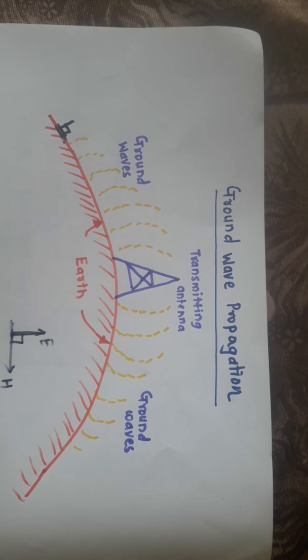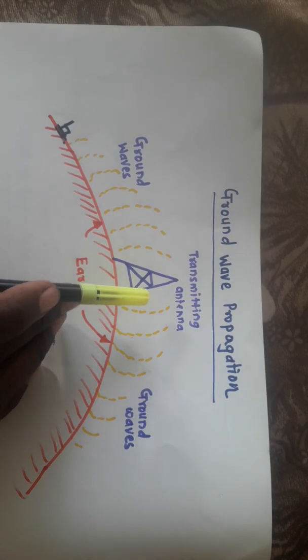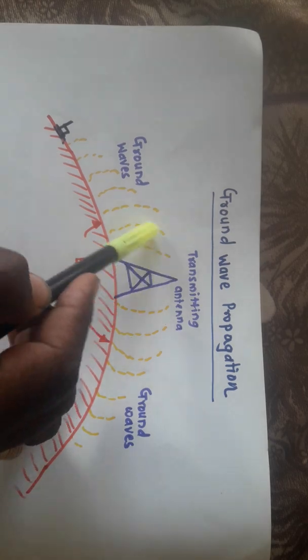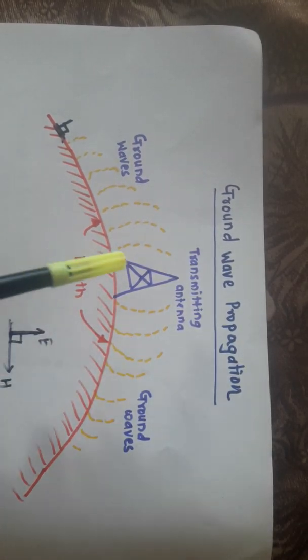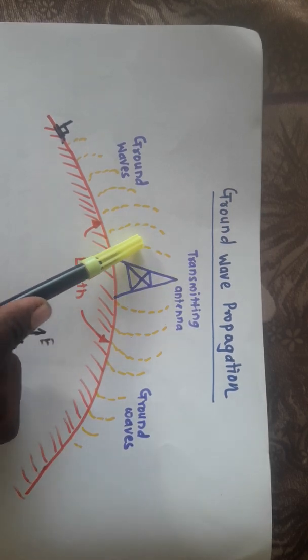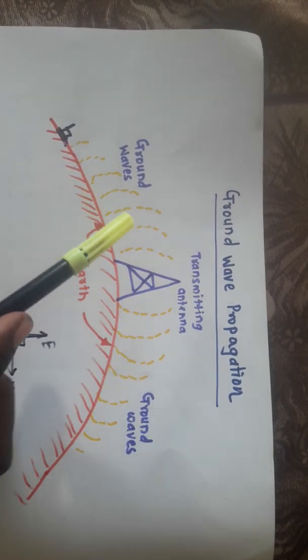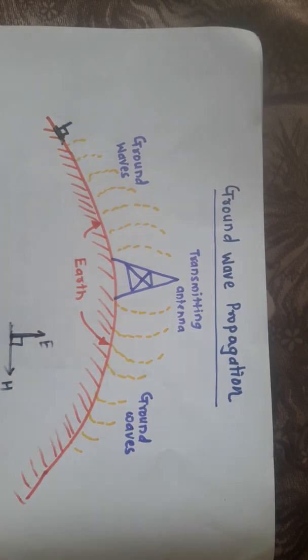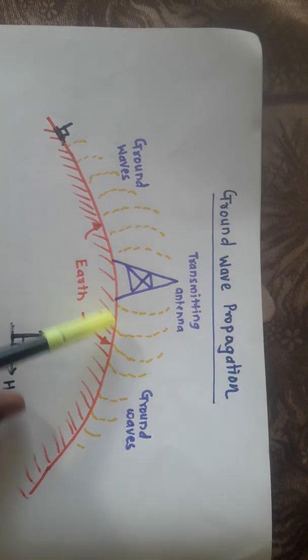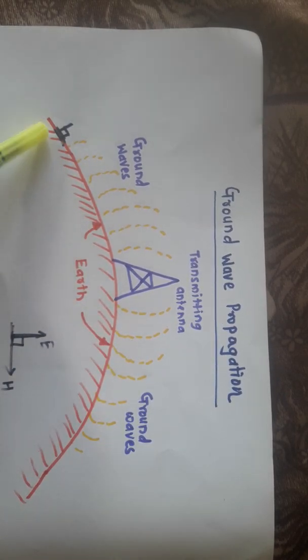Now while transmitting a signal, when it reaches the receiver, what we found is that the strength of the signal gets reduced. So here also we are trying to demonstrate that whatever the strength is here, it is more, then it keeps reducing, and up to this particular point the strength is very much less. There is a loss of energy from the transmitting to the receiving part because all these ground waves are very near to the earth surface.